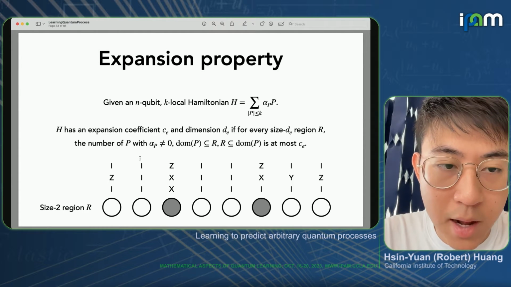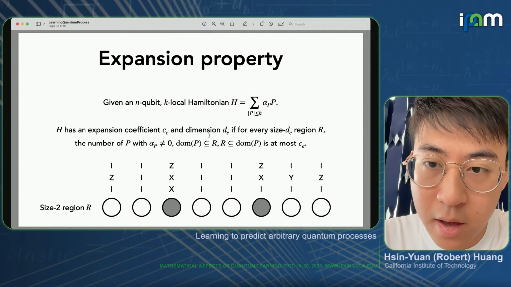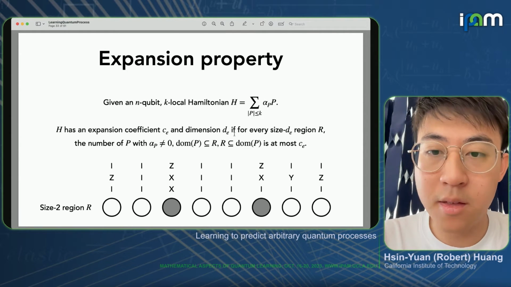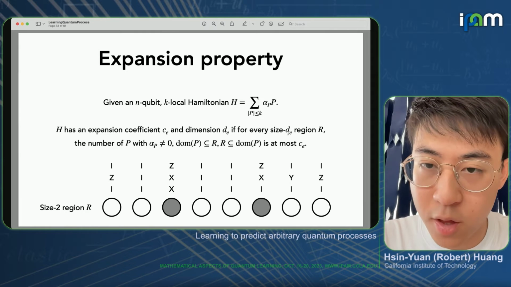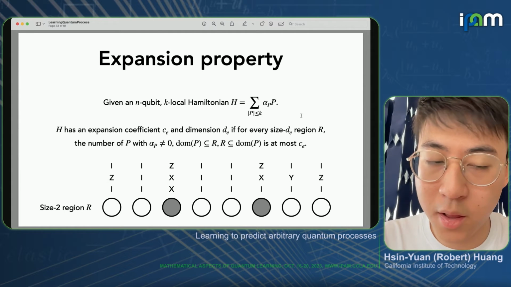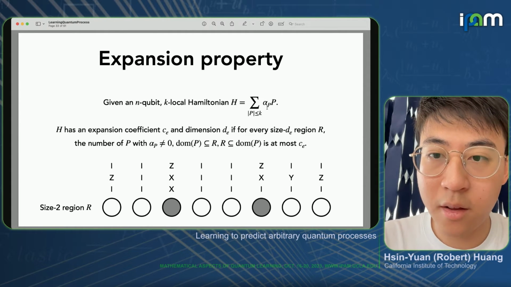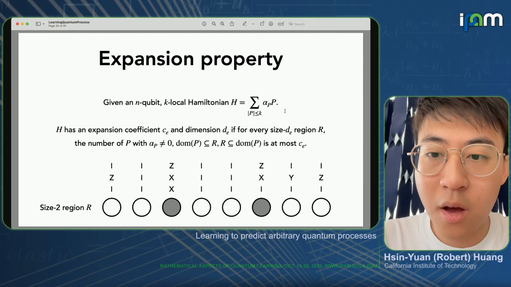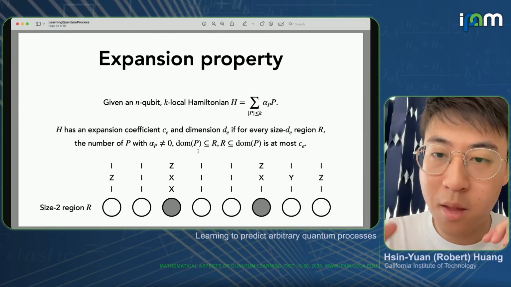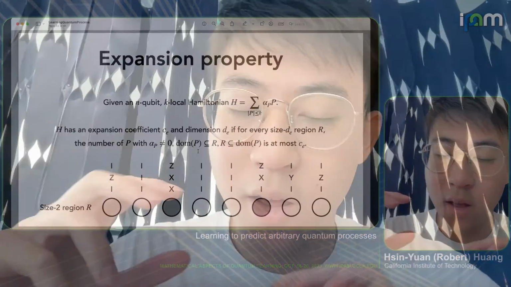Basically, if we have a Hamiltonian that has an expansion coefficient of CE and a dimension of DE, what that terminology means is that if we look at every size DE region R, the number of Pauli terms such that the Pauli coefficient is non-zero, and the region is fully contained inside the domain of the Pauli term, there's at most CE of them.